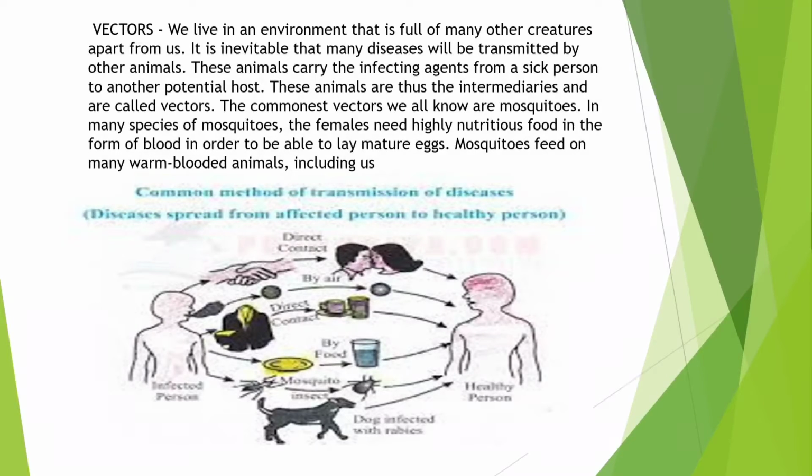Vectors. We live in an environment which has a variety of vectors. They can transmit various pathogens to a healthy person's body. These animals are the intermediaries and they are called vectors. Common vectors are mosquitoes. Female mosquitoes require highly nutritious food so that they can lay eggs, so they try to suck the blood of warm-blooded animals. That's why female mosquitoes feast on warm-blooded animals. But what do male mosquitoes eat? Male mosquitoes suck the nectar of flowers.